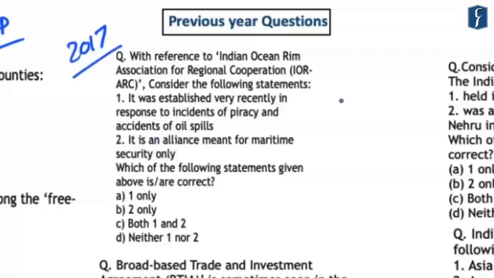And if you were aware of the basic objective of the Indian Ocean Rim Association, you would note that it envisages open regionalism in the Indian Ocean region, and its main focus is economic cooperation. And hence, you could have easily eliminated both these statements. So the correct answer was D here, that is neither one nor two. Now again, it is an initiative in which India has its own economic and trade interests.